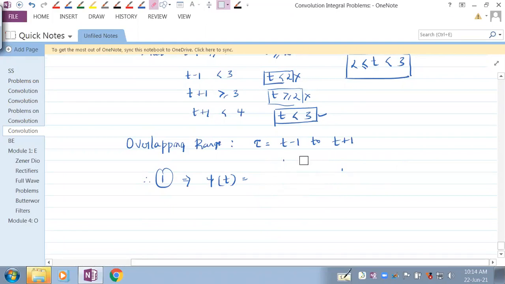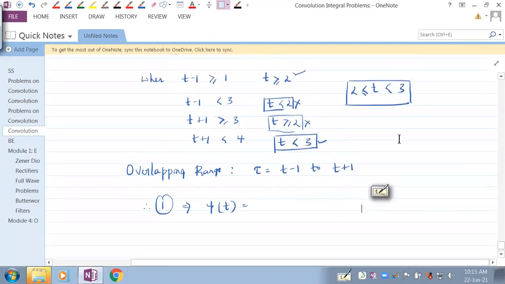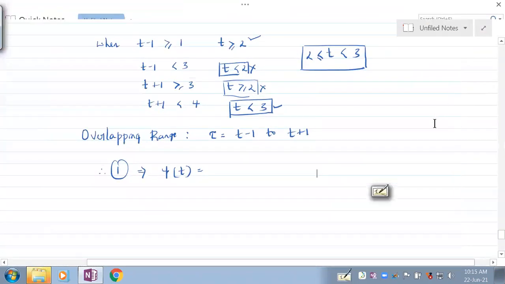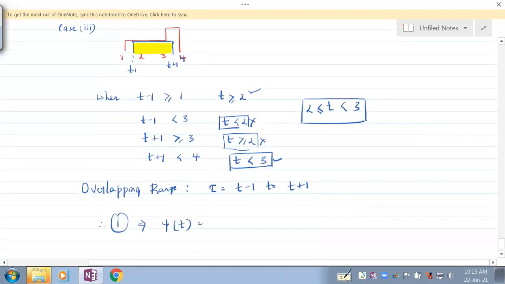Okay, you have to see this and you should answer that. Let me just take this. Yeah, see here, y of t, that is from tau ranging from t minus 1 to 3, it is 1, right? Plus from tau ranging from 3 to t plus 1, it is 2.